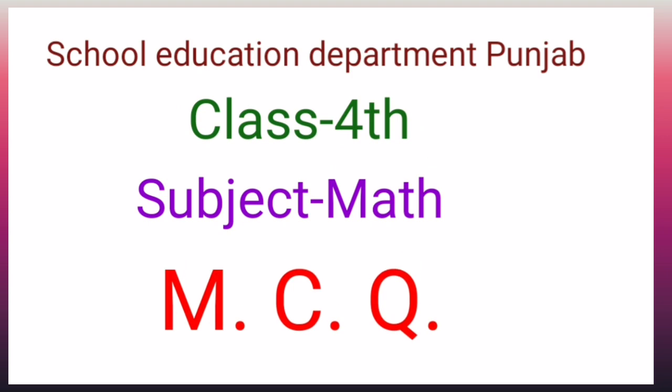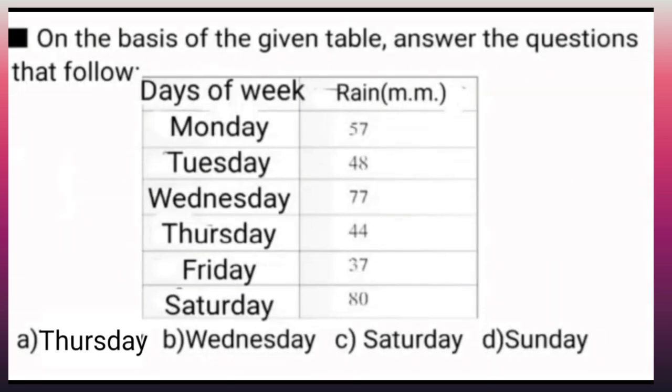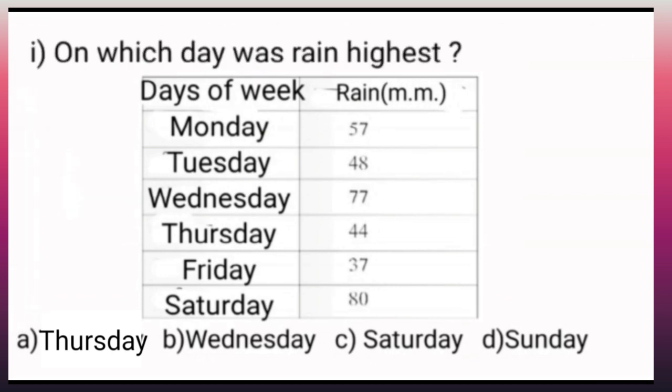So let's start. Children, the first question is, on the basis of the given table, answer the questions that follow. On which day was the rain highest? Children, here we have been given the table and the rain in millimeters. And below that we have been given the options. First of all, to find the correct option, we will discuss the table.